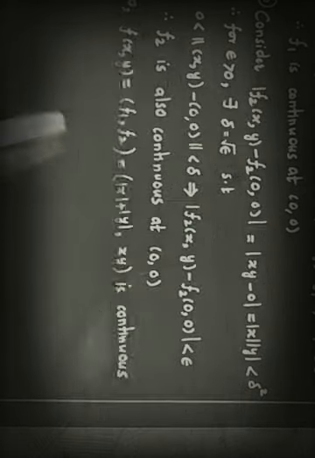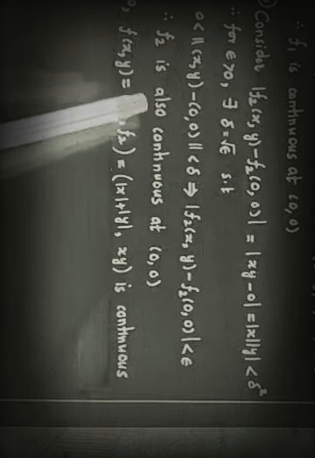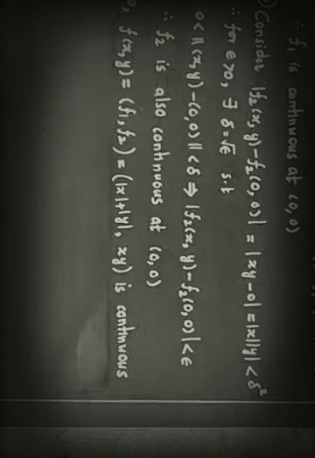So it shows that f2 is a continuous function at (0,0). f2 is also a continuous function at (0,0). So when f1 and f2 both are separately continuous scalar valued functions, then the vector valued function (f1, f2) is a continuous function at (0,0). Okay.